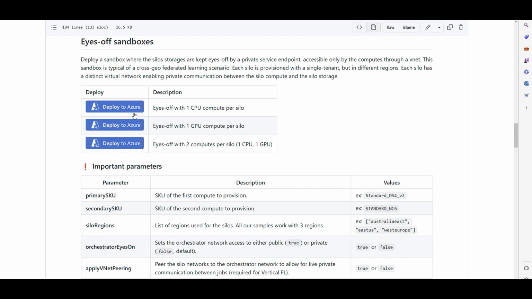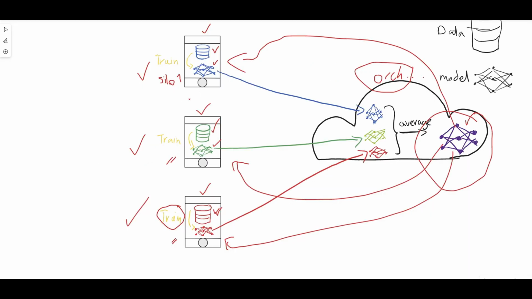Let's see what the deployment process is. Well, I have 3 deploy options. The first one will give me 1 compute per silo. Again, if you ask what is silo, I'm going to refer back to this very professional whiteboard session. Silo is, let's say, the environment that has a portion of the data, and we're going to partially train some parameters of the model. Silo 1, silo 2, silo 3, right?